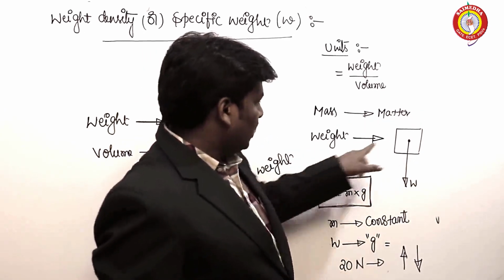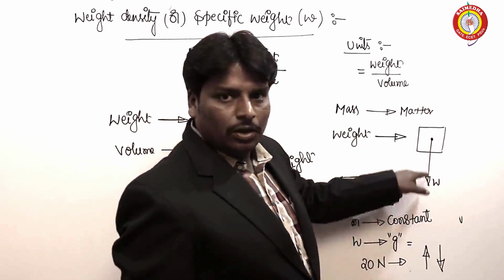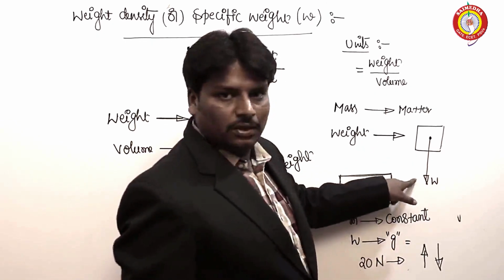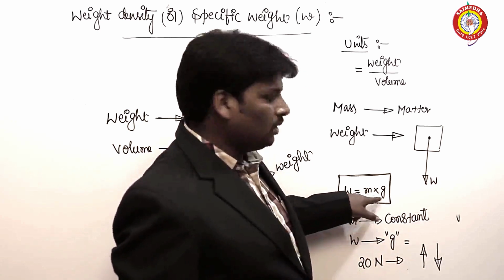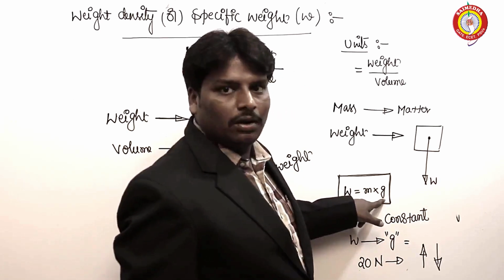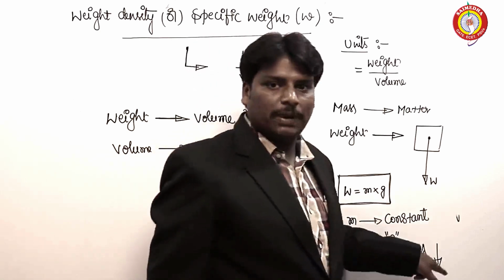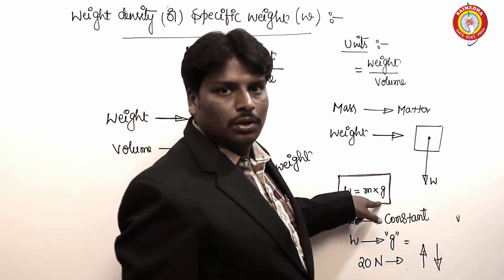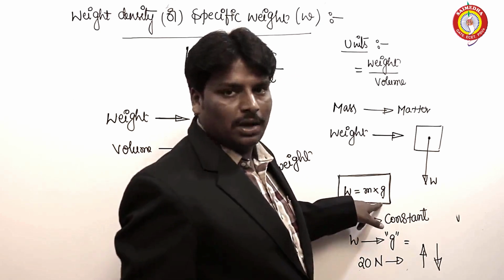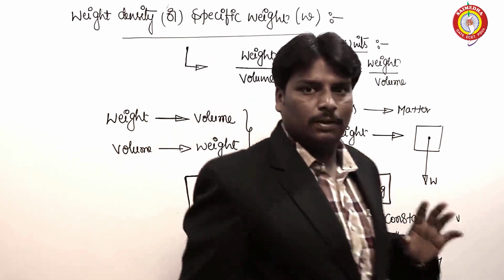Weight is the force with which a body is attracted towards the center of the earth. W is equal to mass into acceleration due to gravity, because we are dealing on earth. On Mars or on Moon, it would be the respective acceleration due to gravity.